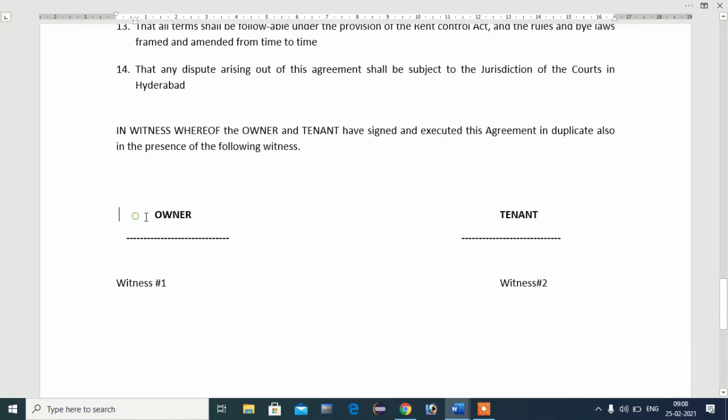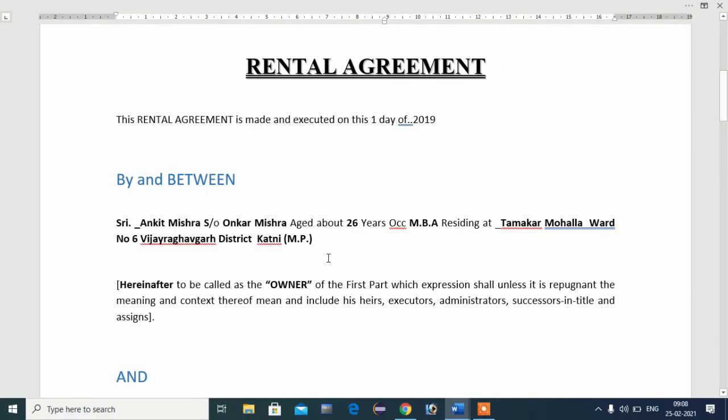After the rent agreement, you will write owner and tenant at the last point. Here you will sign as owner, and here the tenant signature will be mentioned. After this, if you want to mention any witness, you can easily mention the name and signature of the witness here. After preparing this rent agreement, you will print it on a 100 rupee stamp paper, and you will notarize this stamp paper with an authorized notary officer. After notarization, the rent agreement has been completely designed, and it is valid up to 11 months. According to your choice, you can extend this rent agreement after the 11 months are completed.